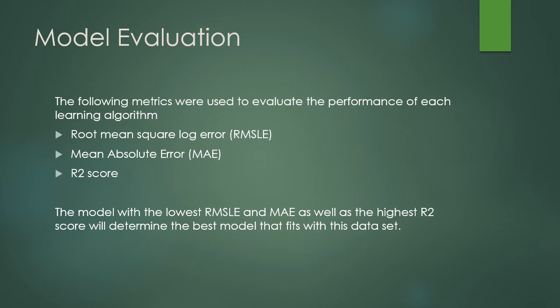Then the model evaluation. So the following metrics were used to evaluate the performance of each learning algorithm. So firstly, the root mean square log error, the RMSLE. So we actually use this error instead of the RMSE, which is the root mean square error, since all the values are scaled logarithmically. Secondly, we use the mean absolute error, and thirdly, we use the R2 score. So the best model will be the one with the lowest RMSLE and MAE, as well as the highest R2 score.